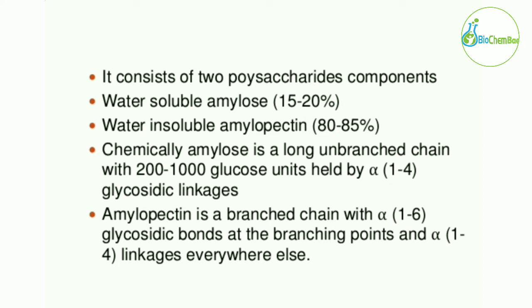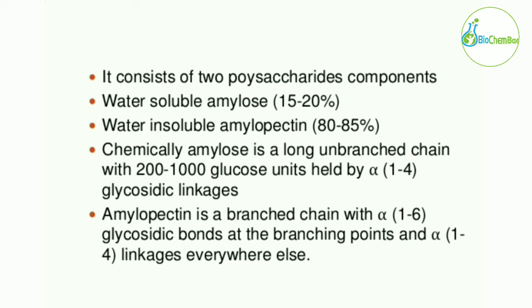Chemically, amylose is a long unbranched chain with 200 to 1000 glucose units. So amylose, which is water soluble, is a long and unbranched chain. There are no branches on the structure of amylose, with 200 to 1000 glucose units held together by alpha 1,4 glycosidic linkage.